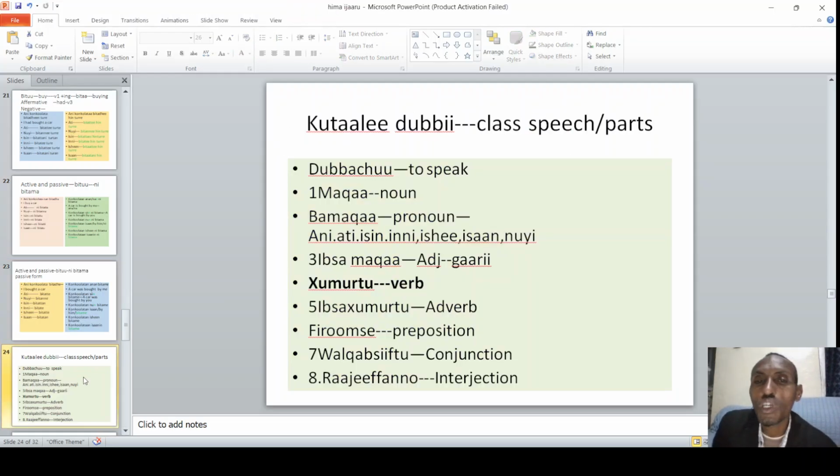On top of this, we have different main verbs. That means "umurtuu ijoo kan ta'an dubbachuu, ibsuu." So this may be part of speech. So we have noun, pronoun, adjective, and others.